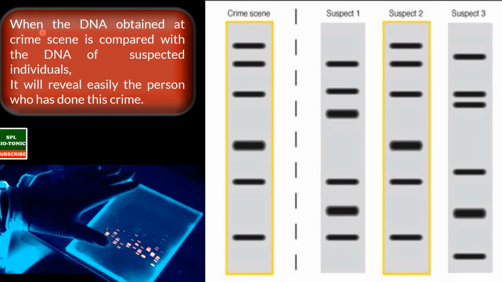Now students, when you compare the DNA profile of the DNA obtained at the crime scene with these suspected individuals, you can clearly see that the DNA profile of suspect 2 is 100% matching with the DNA obtained at the crime scene. So here you can conclude that when the DNA obtained at the crime scene is compared with the DNA of suspected individuals, it will easily reveal the person who has done the crime. So this is the beauty of DNA fingerprinting.